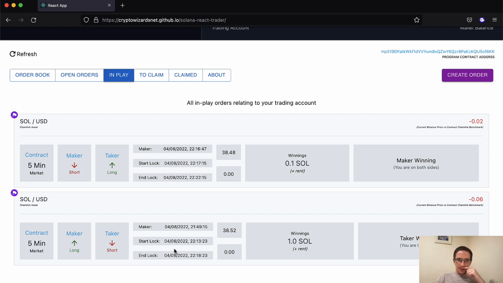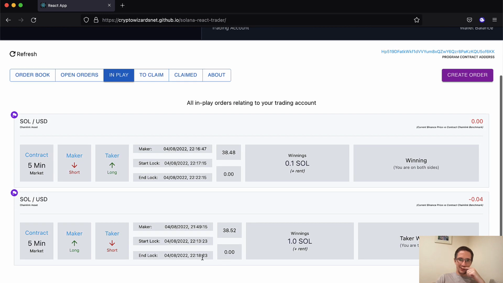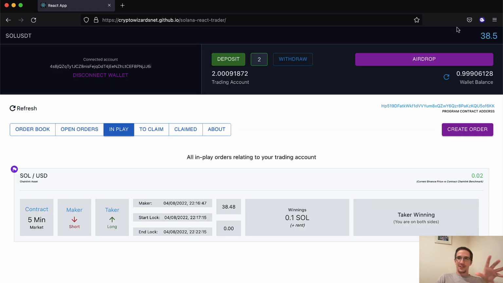Here's the other trade where I took this against someone else, where I'm the taker and someone else is the maker. Here we're at 22.18, right? So if I go and refresh this page now, you can see the trade's still there, but it's very, very close to being done, i.e. finished. Because right now I can't do anything with this trade. We just have to let it play out. So let's see now, still there. Now it's gone, right? So it hit the exact time where it's now claimable.